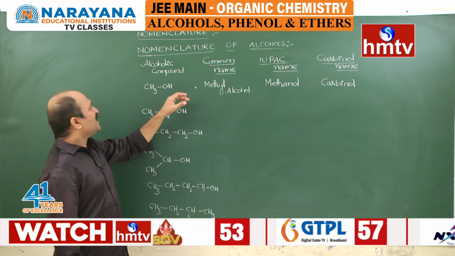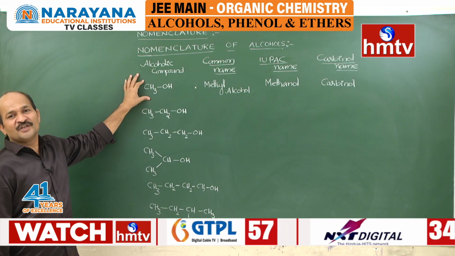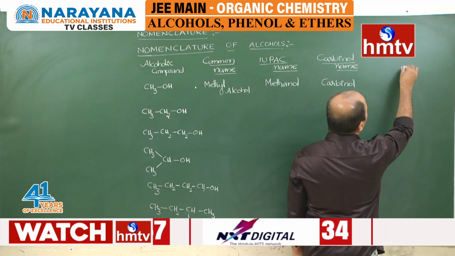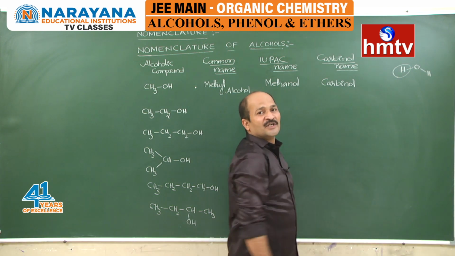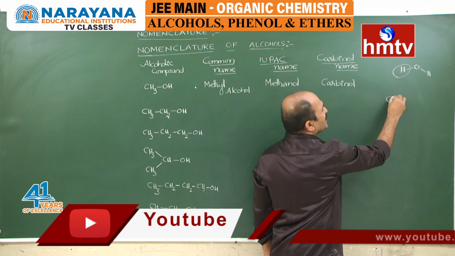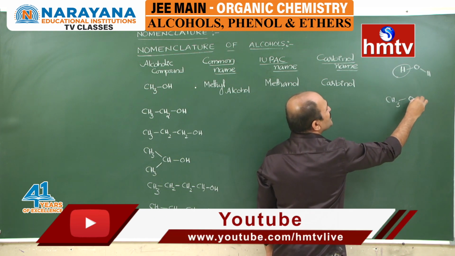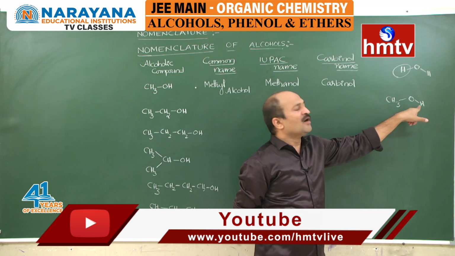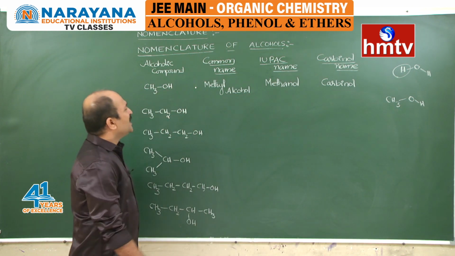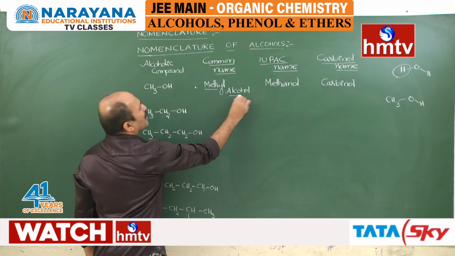Taking an example of CH3OH: if you take the H and OH, and replace this hydrogen with the methyl group, you get CH3. So it is called a methyl substituted water molecule, which is nothing but methyl alcohol. So here the common name is methyl alcohol.